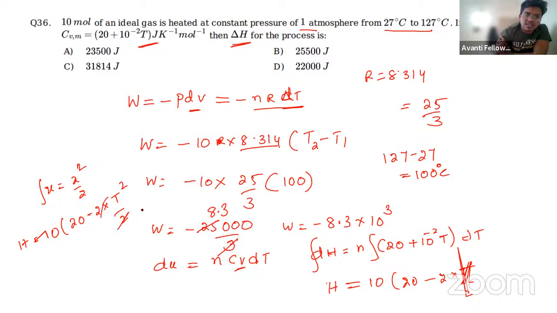This cancels, and for the limits we have to convert them into kelvins because here Celsius is given. So that is from 300 to 400. Lower limit is 300 and upper limit is 400. Upon doing the calculation, you are going to get 31,814 joules. I hope you guys understand.